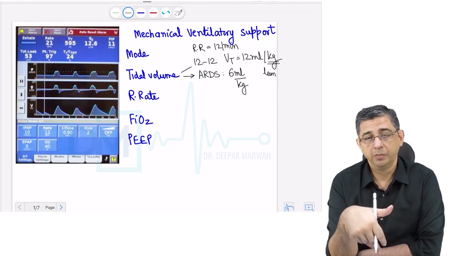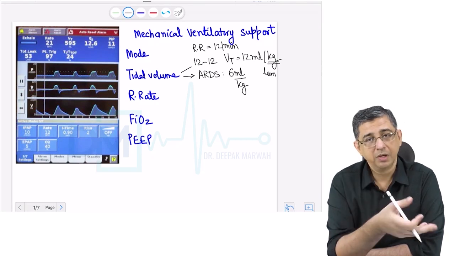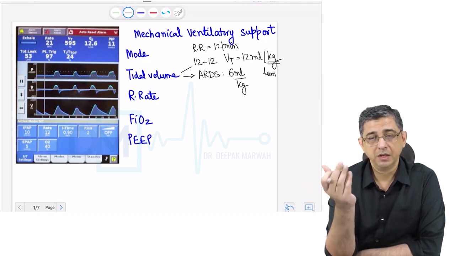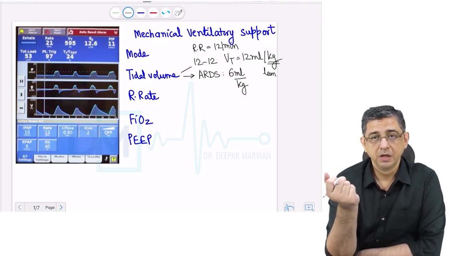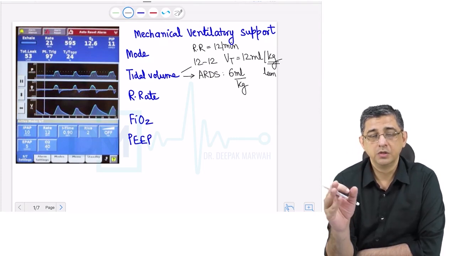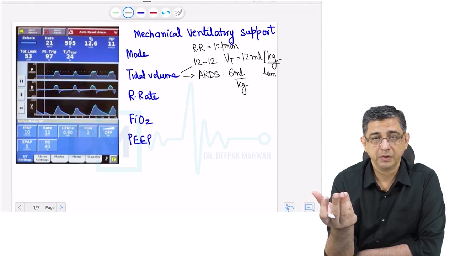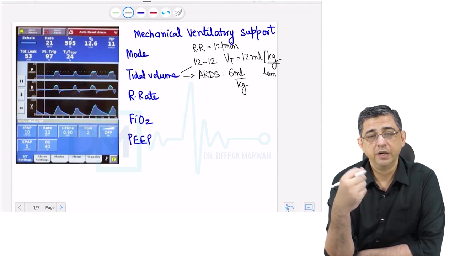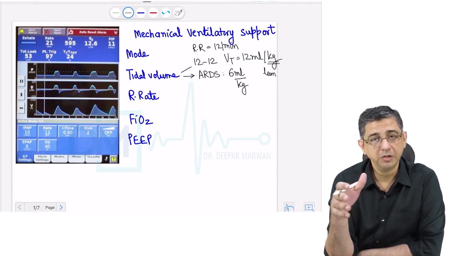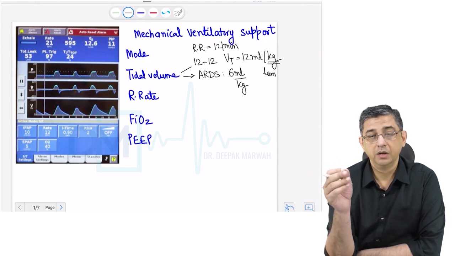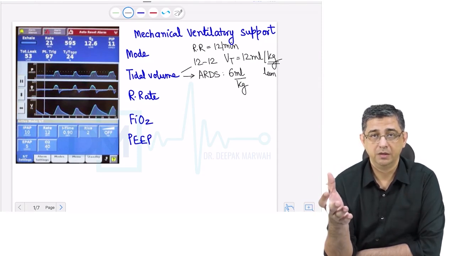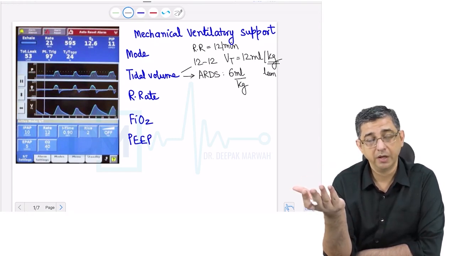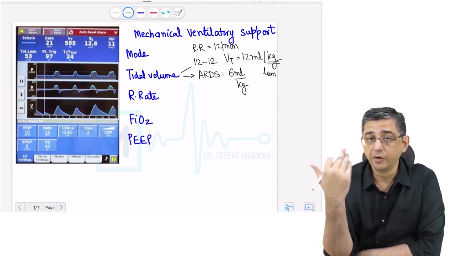In a person with diaphragmatic paralysis, let me say we take something simpler. Let's take up hypokalemia. Let's take up botulism. Let's take up myasthenic crisis. So any neurological cause where there is a diaphragmatic paralysis in a person, the lungs are not inflamed, the lung parenchyma is normal. So the way I will ventilate that person will be at a tidal volume of about 12 ml per kilogram. But in a person with inflamed alveoli, secondary to swine flu, bird flu, sepsis, those are important causes for ARDS, multiple blood transfusion, pancreatitis.